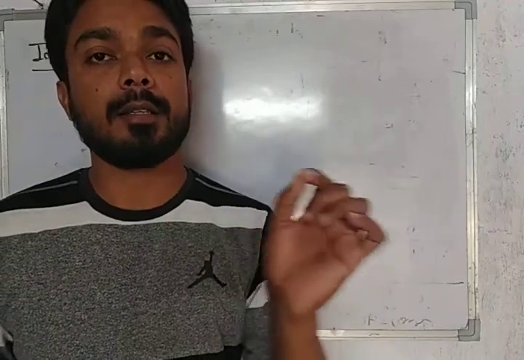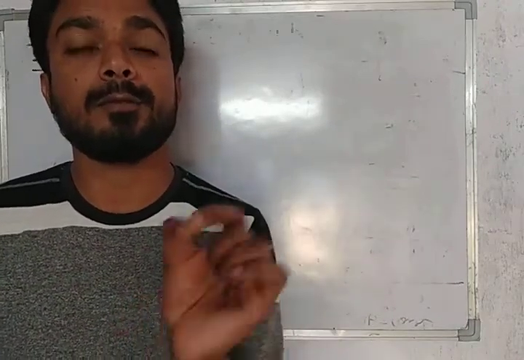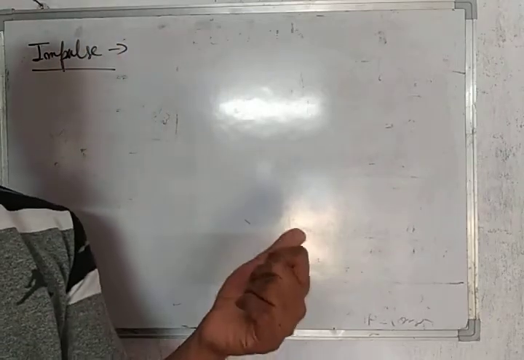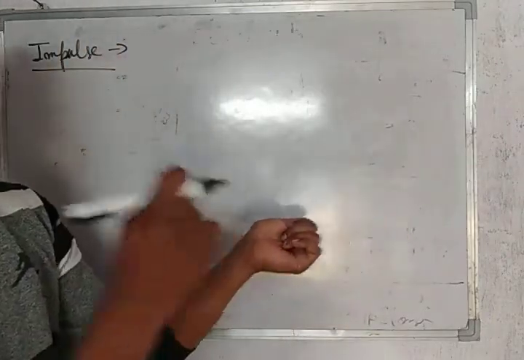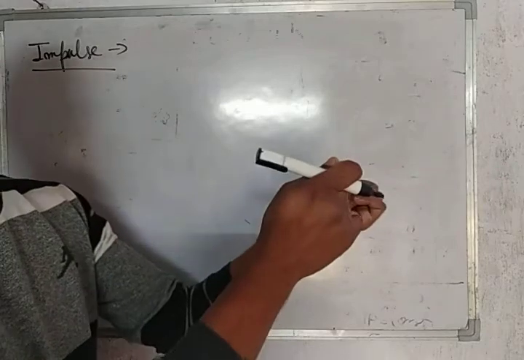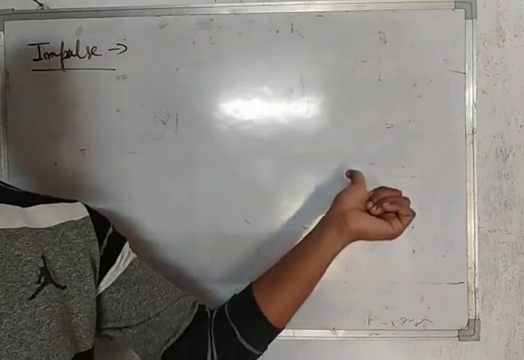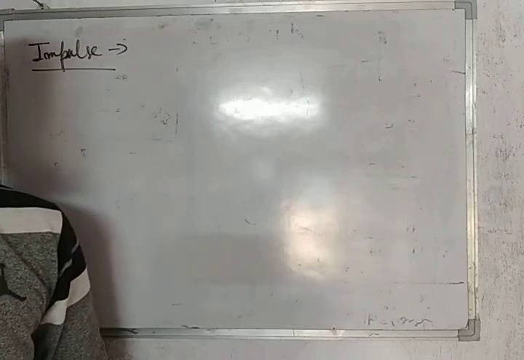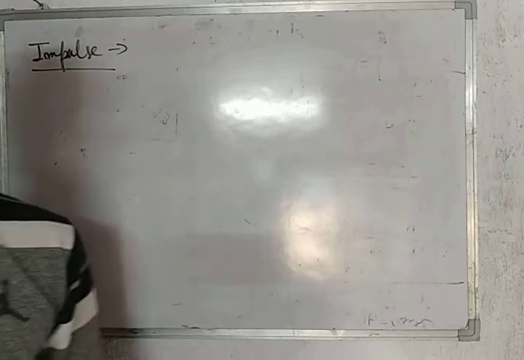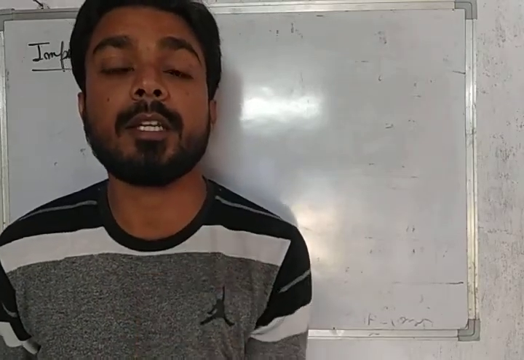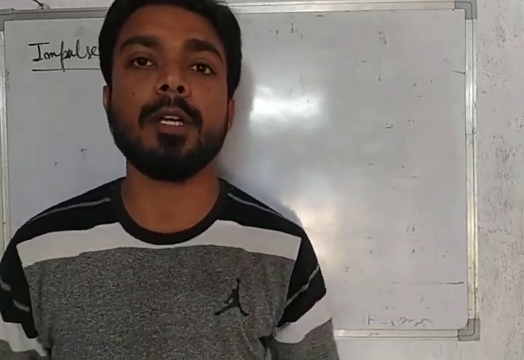Similarly, you can see the effect of force when you insert a nail in the wall using a hammer. Just you apply a force for a short time duration and the nail enters inside the wall. Similarly, there are so many examples where we apply the force for a very short time duration and we get a sufficient amount of effect.